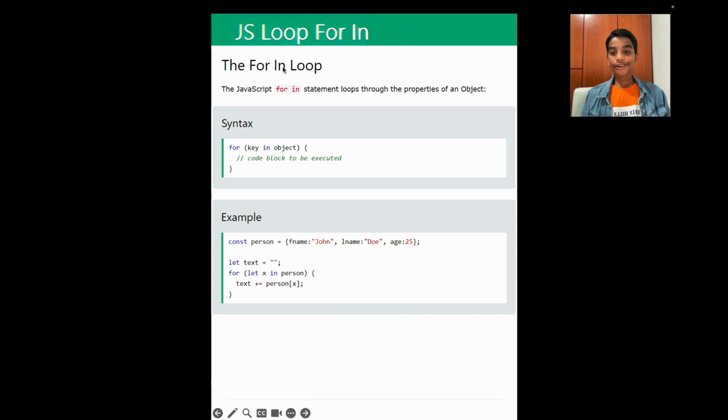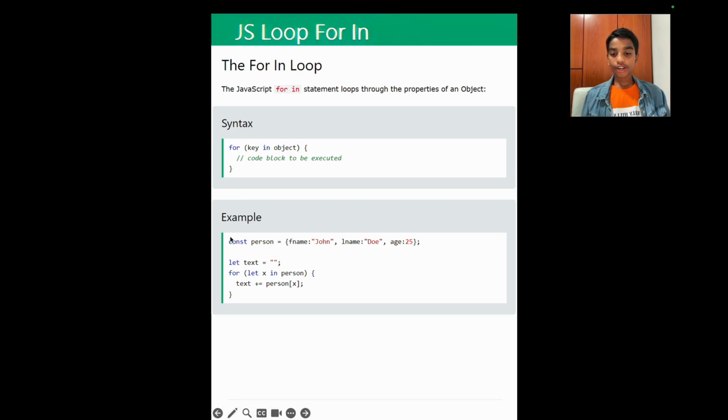So as you can see over here, here's the syntax. So for, and then in brackets we write the key, and then the in keyword, and then we have to write the object name. And then below, in the curly braces, we have to write the code to be executed. So as you can see over here, here's an example.